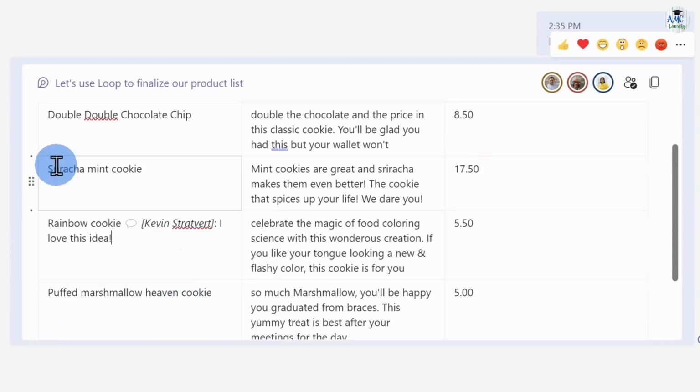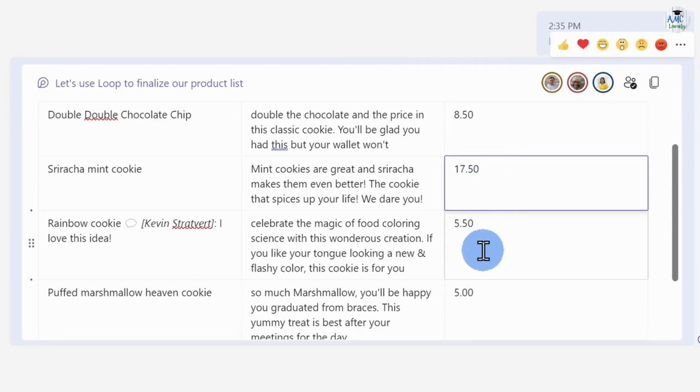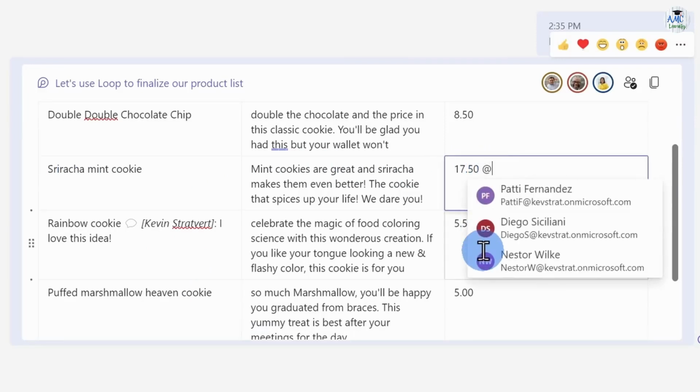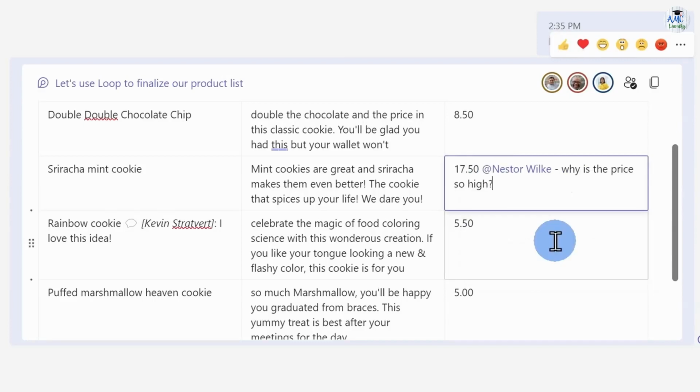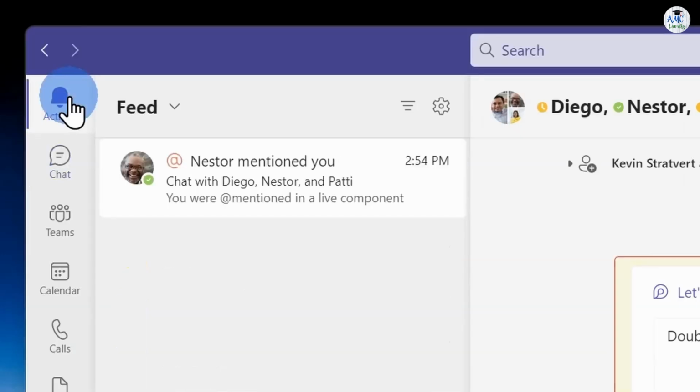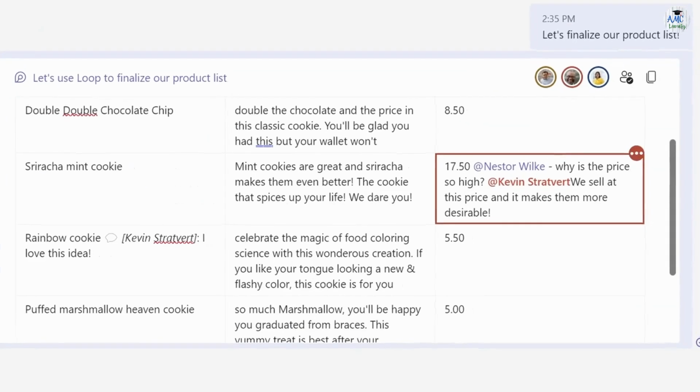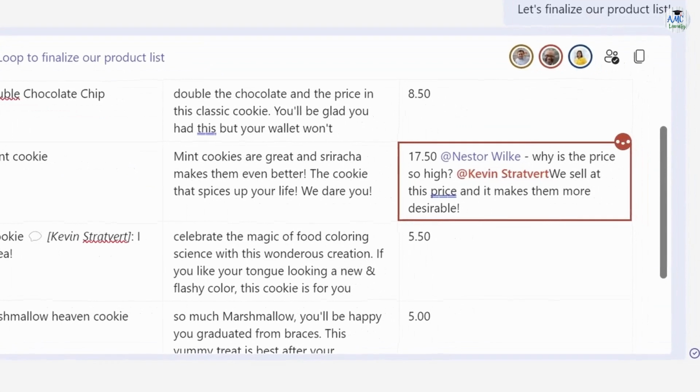I adore this concept. Down below, I can see the rather pricey sriracha mint cookie. Here I can also enter its symbol to mention someone, and when it mentions someone it'll show up in their activity feed, so that way they don't miss my message. Here I'll type in at Nestor. Why is the cost so exorbitant? Well, it appears that Nestor mentioned me again, and he claims that we did indeed see some for this price, and it makes them more desirable.